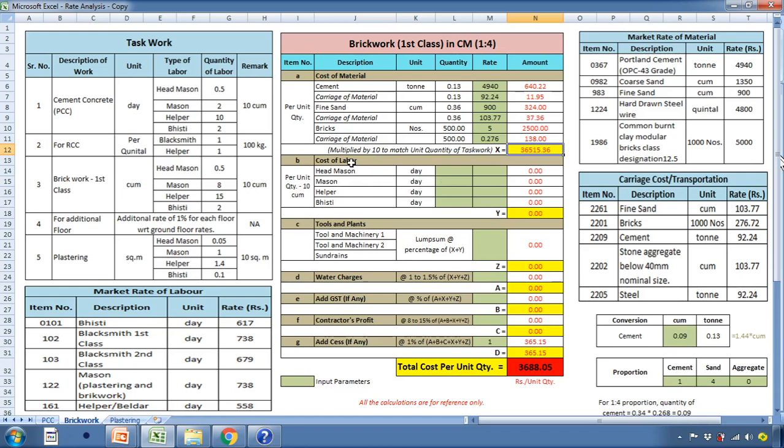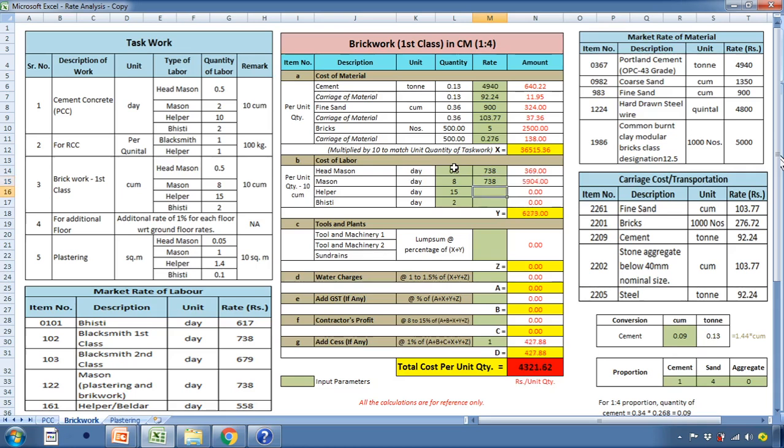Thereafter, we'll calculate the cost of labor. The task work for preparing brickwork in CM mortar 1:4 is head mason as 0.5, mason 8, helper as 15, and Bisti as 2. The rates for various types of labors are: mason is 738 rupees per day. Again, head mason and mason, the rates are same. So the rate for head mason is 738 rupees per day, and also the same for mason is 738 rupees per day.